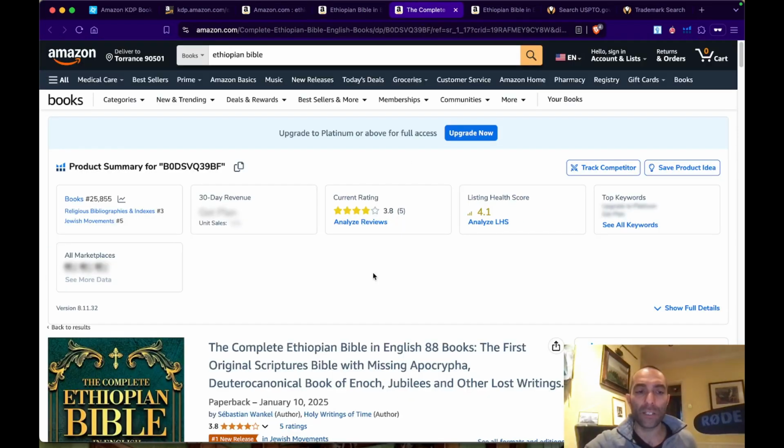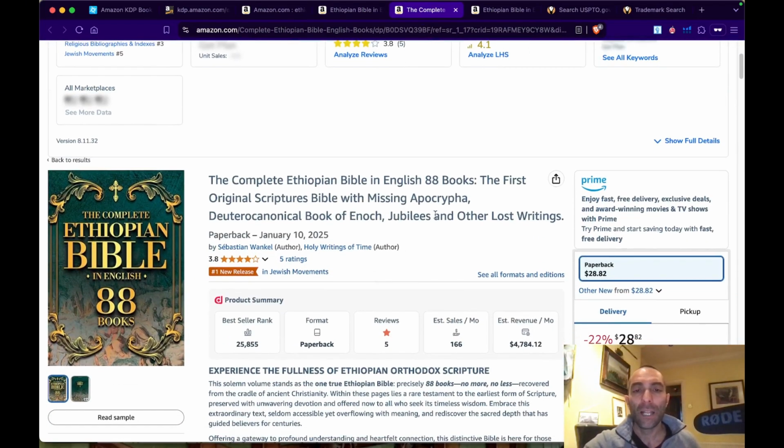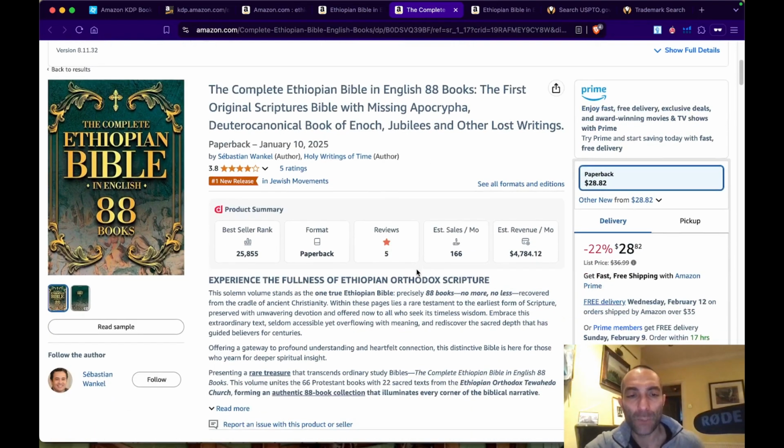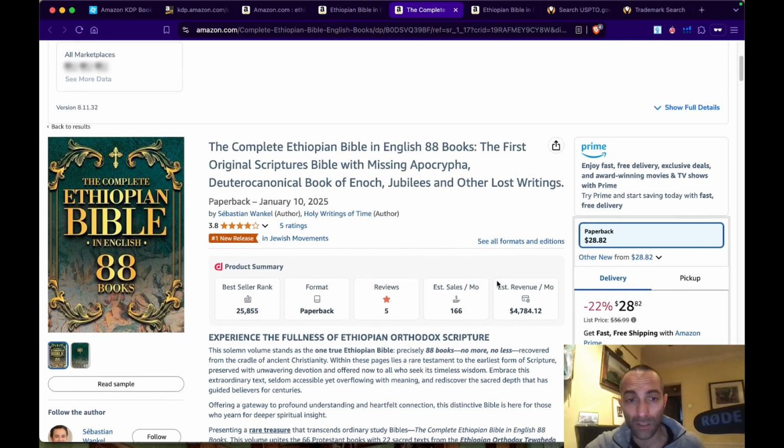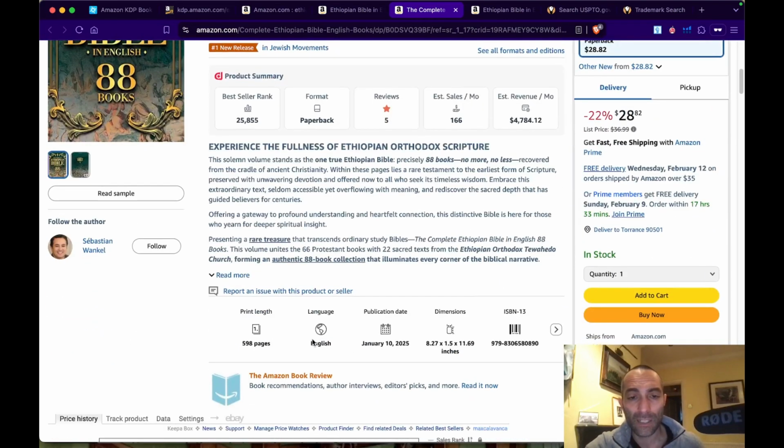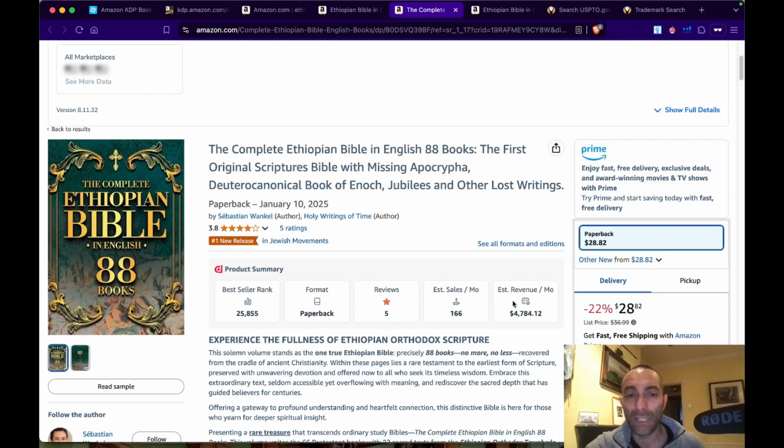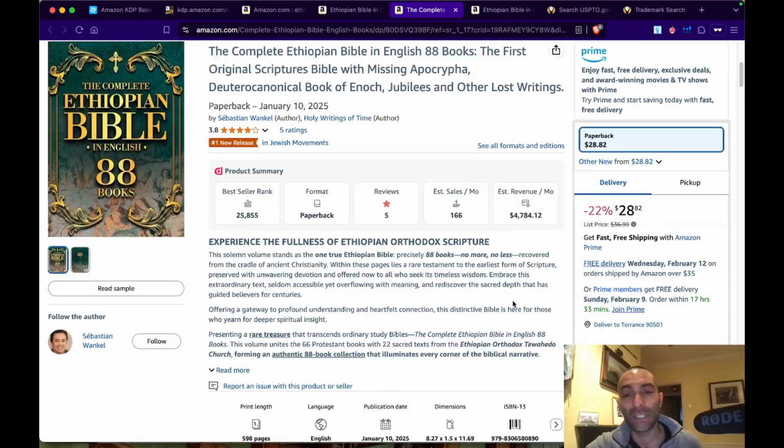So let's have a look at this other one here. Like this one, it put missing Apocrypha, which is that guy can't say anything because that's not the complete Apocrypha, and he hasn't got the trademark on Apocrypha only. So don't put complete Apocrypha. You know what I mean? Experience the fullness of Ethiopian Orthodox scripture. Like, this is pretty good, man. 600 pages as well, same format. This one is making way better money than the other one, and let me show you why.